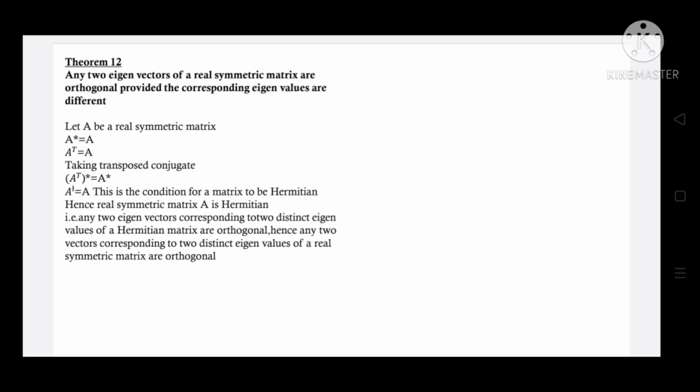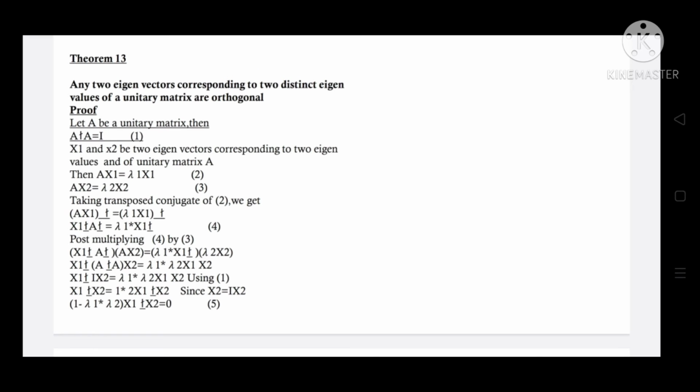According to the previous theorem, any two eigenvectors corresponding to two distinct eigenvalues of a Hermitian matrix are orthogonal. Hence, any two eigenvectors corresponding to two distinct eigenvalues of a real symmetric matrix are orthogonal. Any two eigenvectors corresponding to two distinct eigenvalues of a unitary matrix are orthogonal.